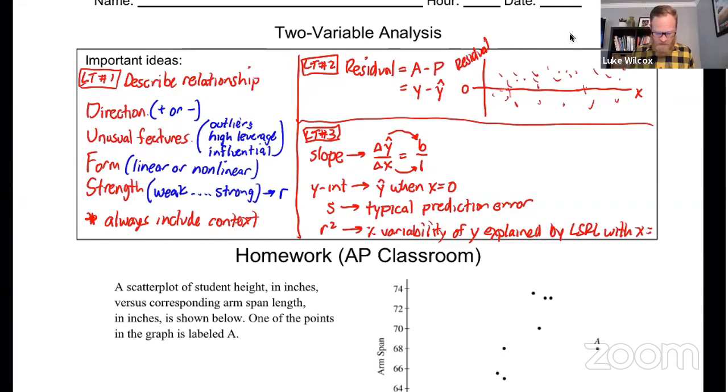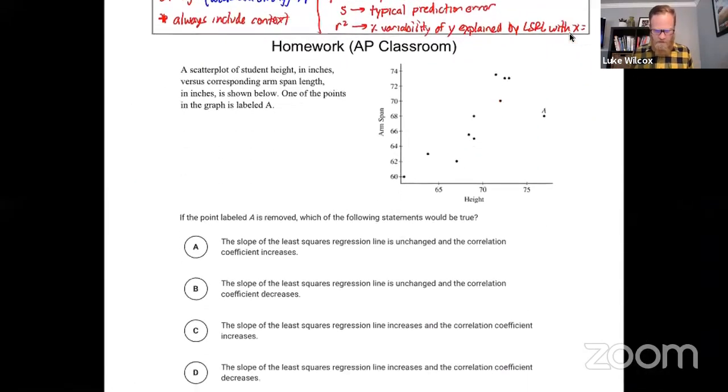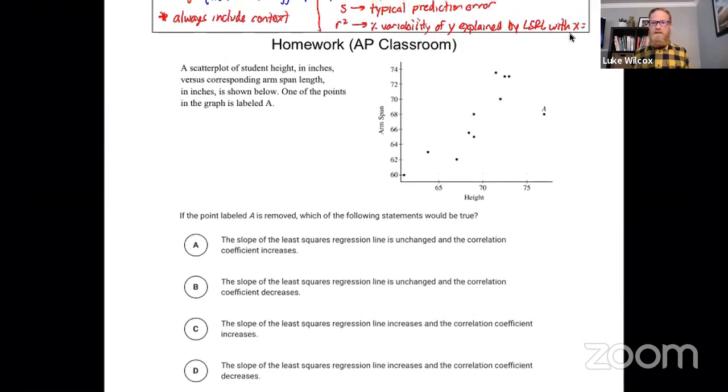All right, so the next thing that you'll see on here is your homework problem, one simple multiple choice problem that I've taken from AP Classroom that I'd like you to try before you check in with Mr. Murphy tomorrow. I sure hope that today's lesson was valuable for you and a good reminder of some things that you learned earlier in the year.